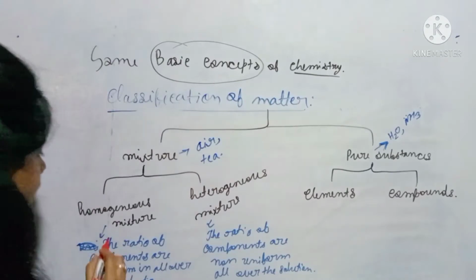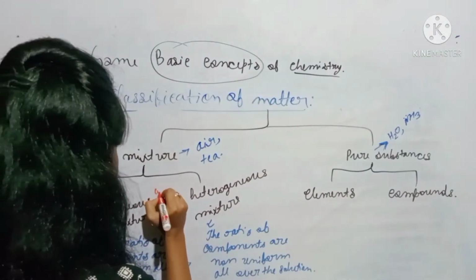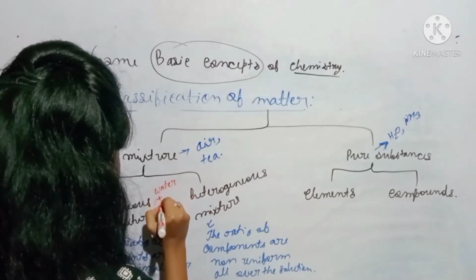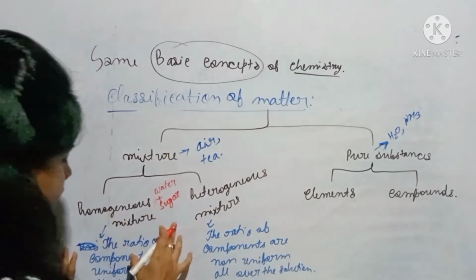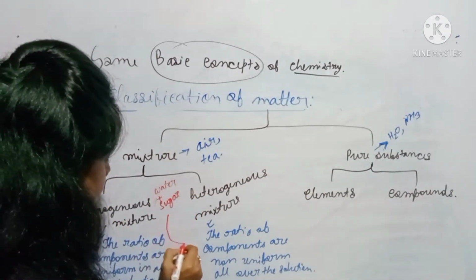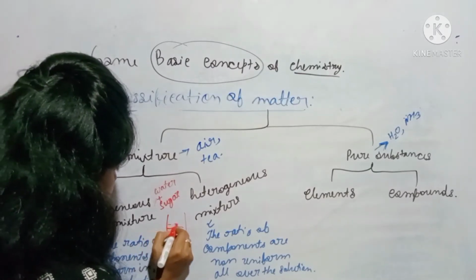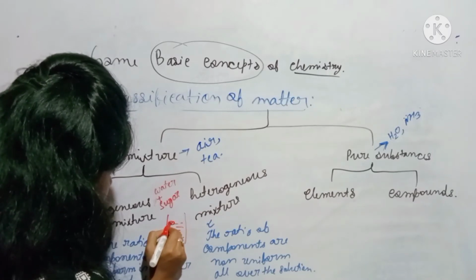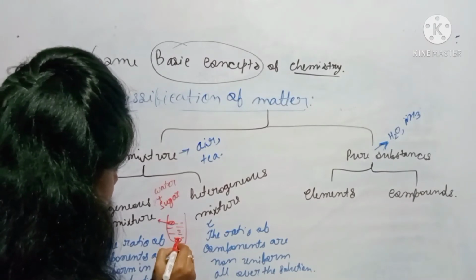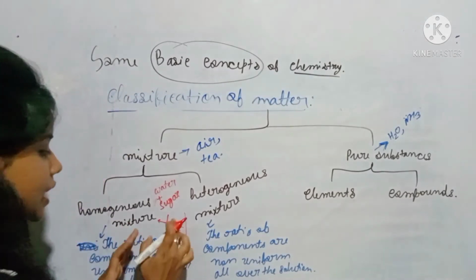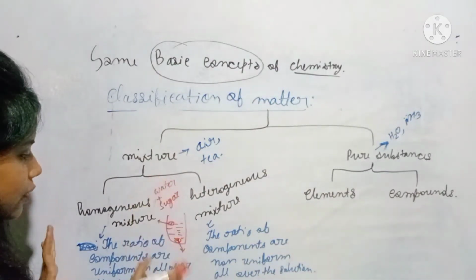So if we are going to take the example of a mixture of water plus sugar, then it gives a solution. And if it's a solution, okay, if we take 1 spoon from this area, then its sweetness is the same as the sweetness of this area. Okay, why did this happen? Because its components are uniform, in the same amount equally, so it's known as a homogeneous mixture.